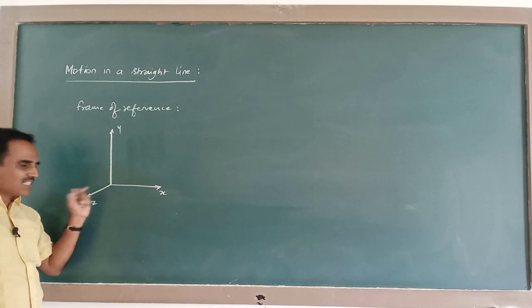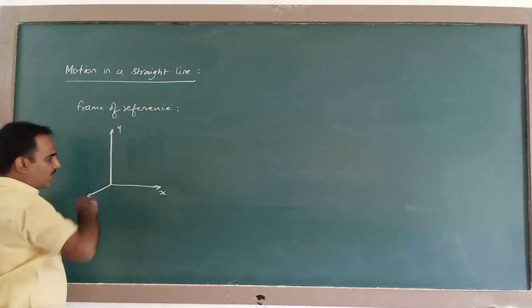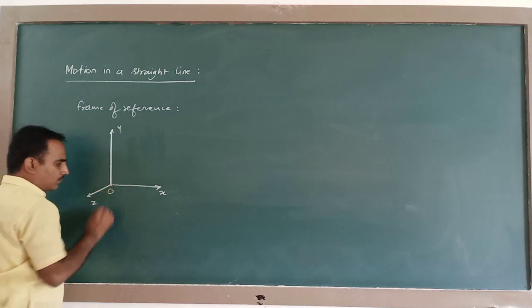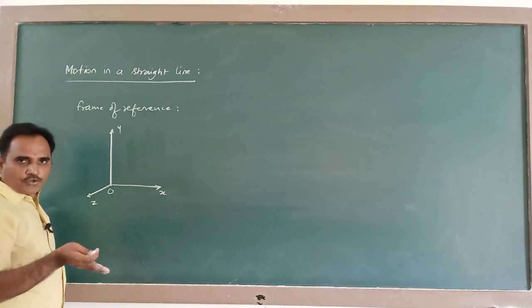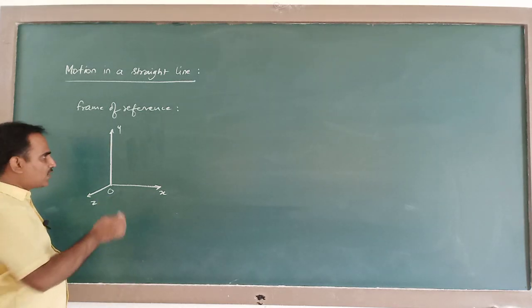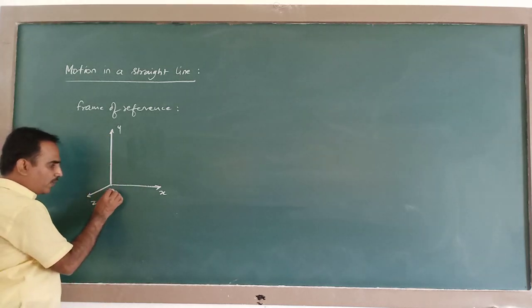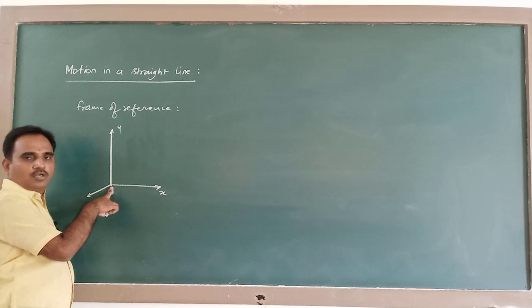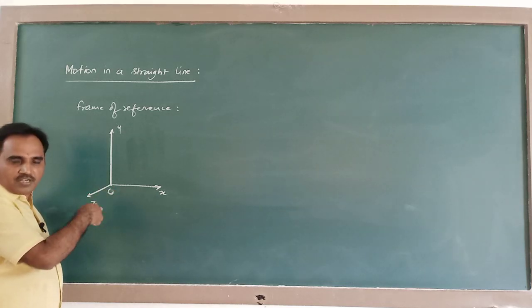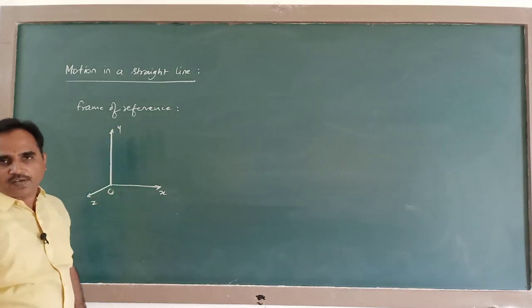All three axes are perpendicular to each other, and this is called a Cartesian coordinate system, and this is considered to be the origin. In order to describe motion or rest, we always consider this type of Cartesian coordinate system, and the observer is considered to be at the origin. The one who observes rest or motion will be at the origin. We describe rest or motion with reference to this observer. Such a system is called a frame of reference.